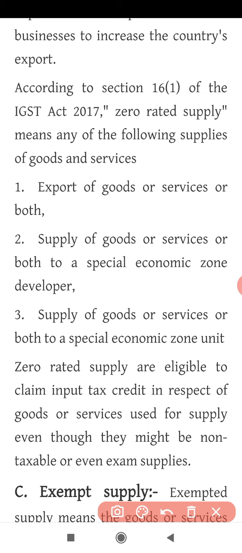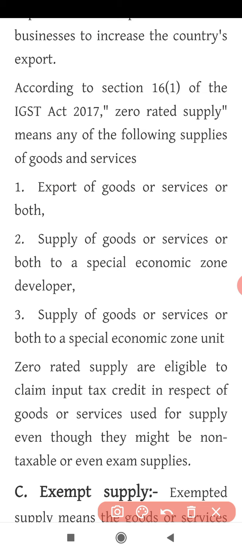In the IGST Act 2017, zero rated supply means any of the following supplies of goods and services. The definition of zero rated supply in the IGST Act is explained in the following 3 points, and you can call any supply a zero rated supply if one of the following conditions is satisfied.